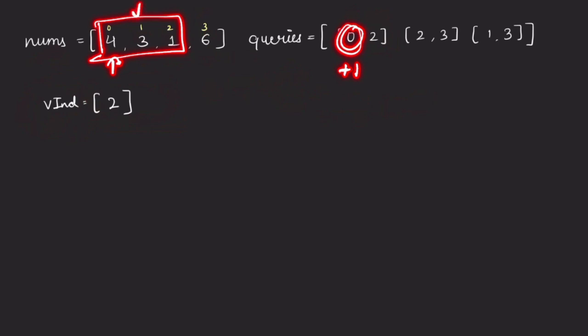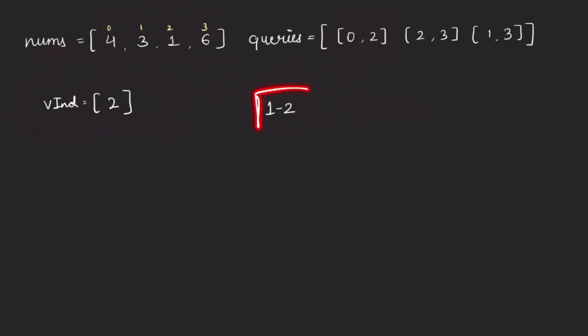So we will check index 1 and index 2. If index 1 or index 2 is a violating index, we can say that for this query our answer will be false. And if none of these indices are present in the violating indices array, then we can say that the subarray is special. Now our range is 1 to 2. The range was 0 to 2, but we are taking start plus 1 till end. We need to find out whether, within this range, there is any number present inside the violating indices array or not.